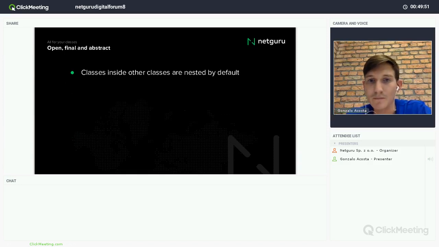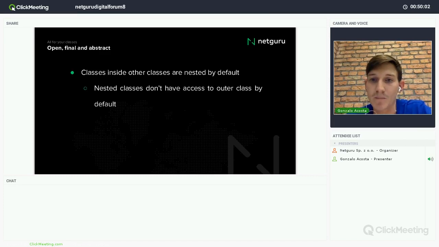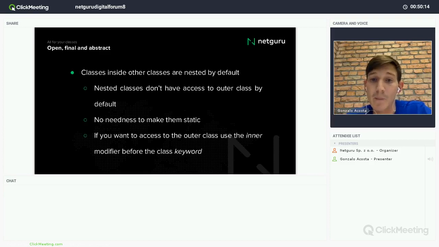For example, classes inside other classes are nested by default. So first, a nested class doesn't have access to the outer class, of course. I don't have to write static for a nested class. I mean, by default, it's like that. But anyway, if I want to access the outer class, I can write the inner keyword, and that class will not be nested, right?